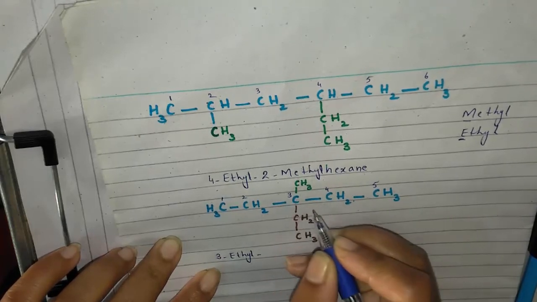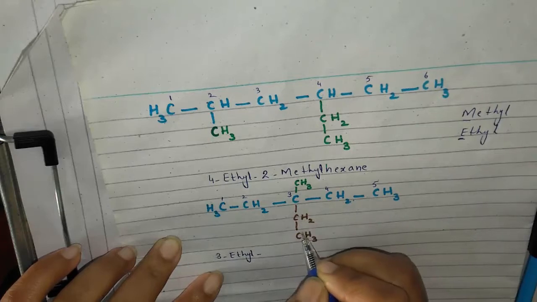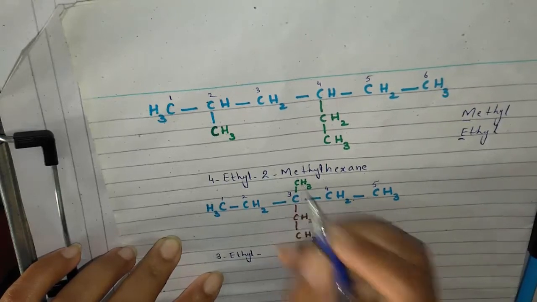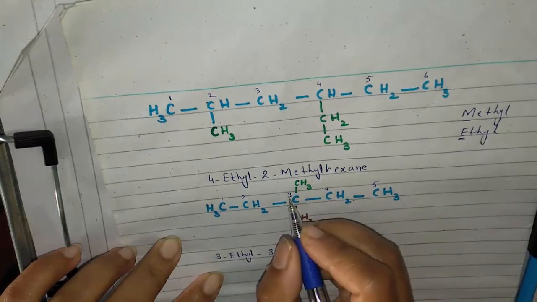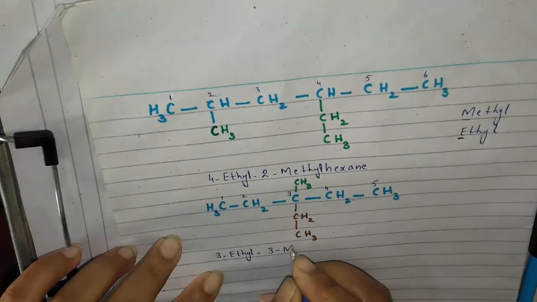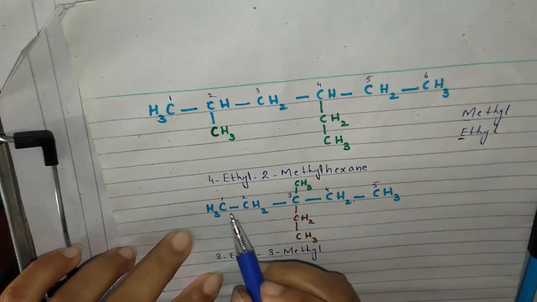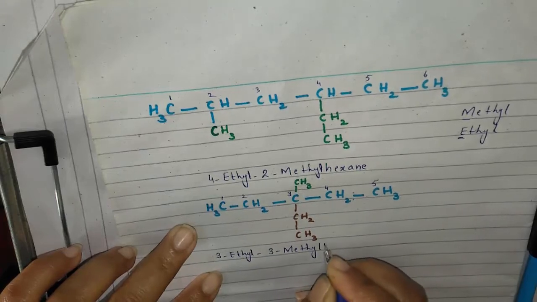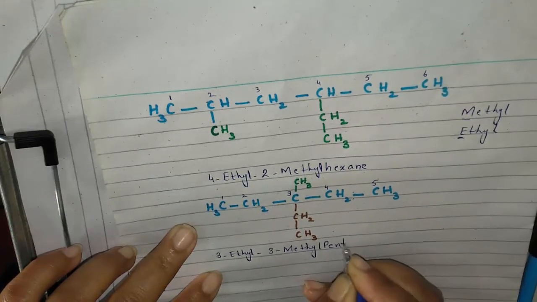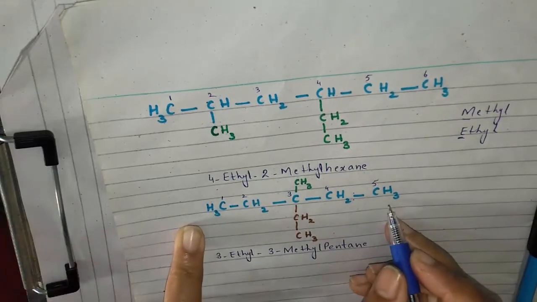First we write 3 for this ethyl, then we repeat it for this methyl, that is also present on the same carbon, the third carbon, 3-methyl. And at the end, the name of the parent compound, which contains 5 carbons, so it will be pentane. Again, A-N-E indicates that it is an alkane.